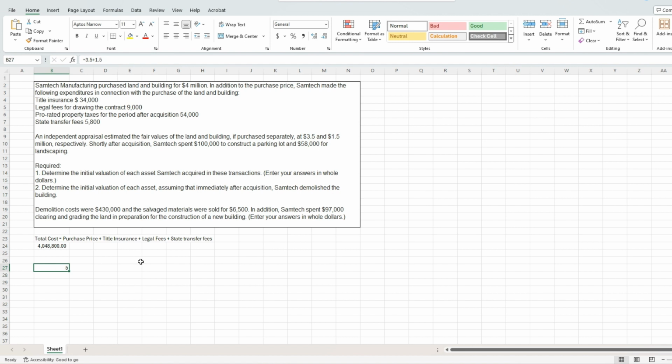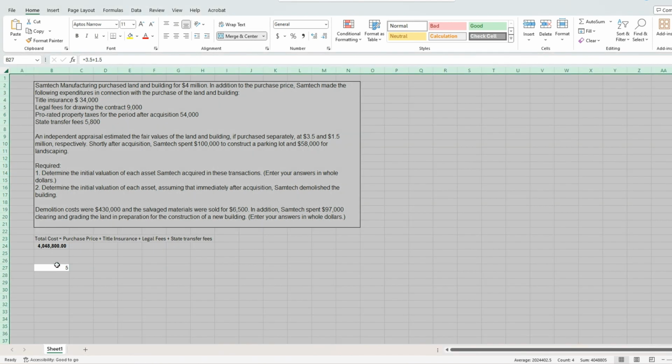Okay, so what I mean by the percentage or the proportion of each of these fair values as a percentage of the total is we need to take this 3.5 fair value of the land and divide it by the total fair value. And that percentage we will multiply by this total cost number. So let me show you here. This is the formula you can use.